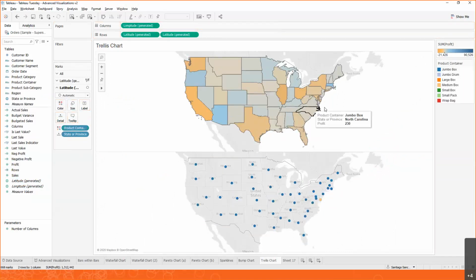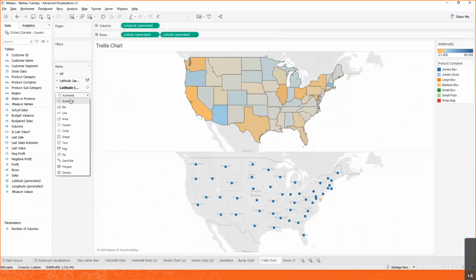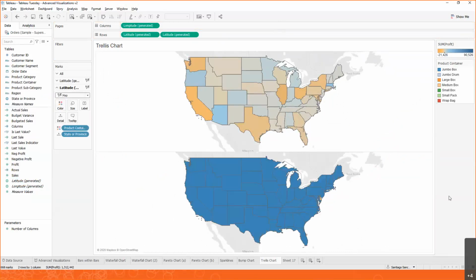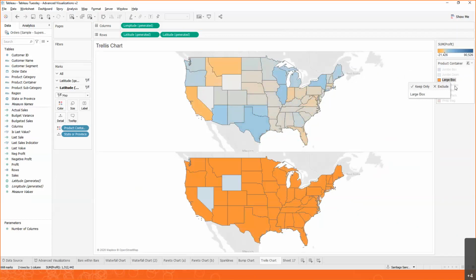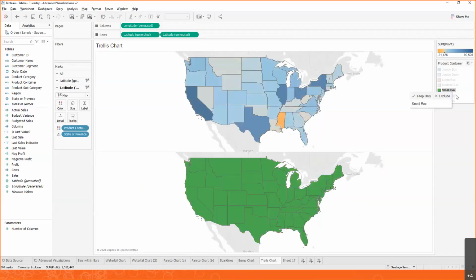So notice, let's change this also to a map. So it's a filled map. Notice that it feels like everything is jumbo box, but that's not really true. If you click on Jumbo Drum, Large Box, etc., those are actually available in our data set and in every state.